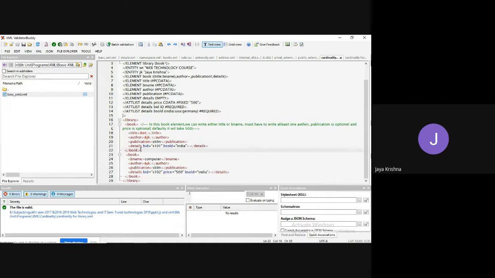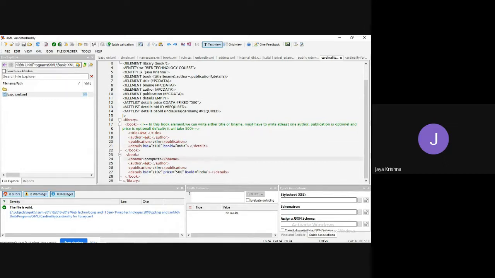If you take the details, book ID must be passed compulsorily because it is required, and book sold should also be compulsorily required, whether I am going to sell in India or somewhere else. And price, is it necessary to pass the price? No need. By default, it is going to take that data. That is why I didn't define price here.